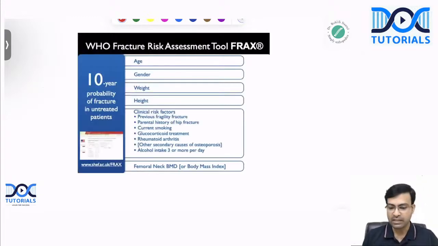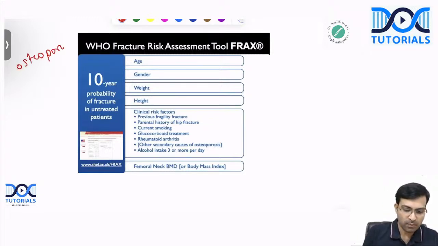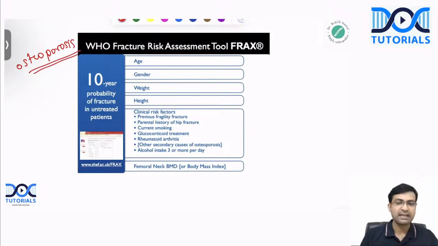So where do you use it? See, it is used in osteoporosis. Okay. So it is actually a questionnaire and clinical assessment based tool which we use in osteoporotic patients. And here we use it to calculate the 10-year probability of fracture if the patient is untreated. The patient has osteoporosis and we do not treat it for a period of 10 years. And what would be the chance of a fracture? That is your FRAX score, a fracture risk assessment tool. All right.